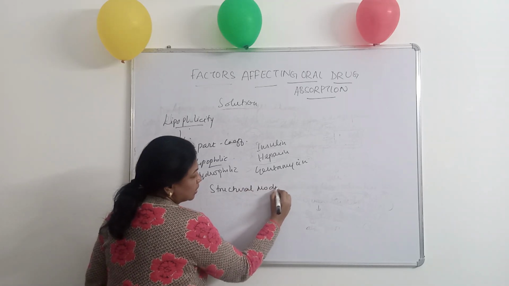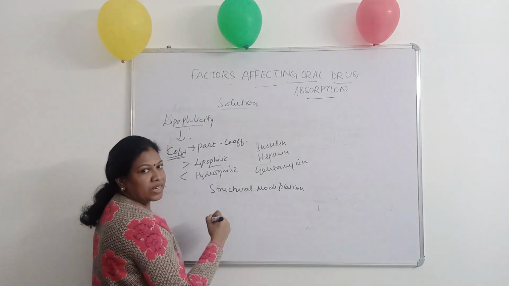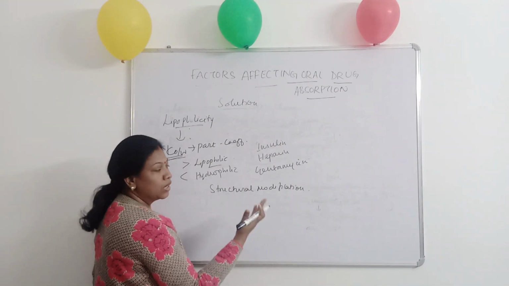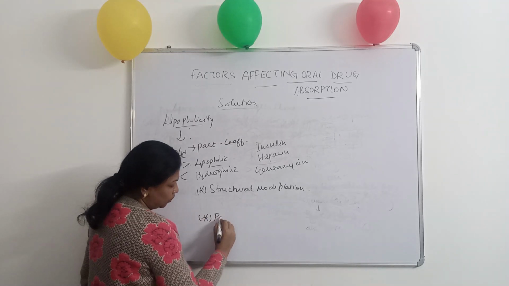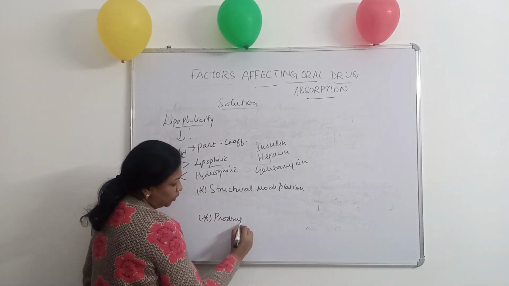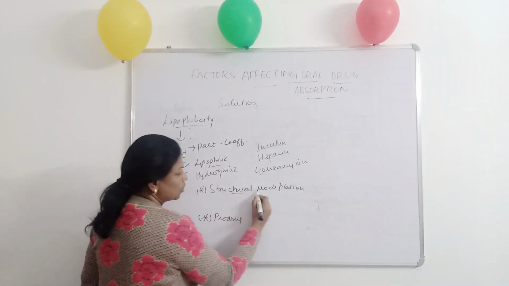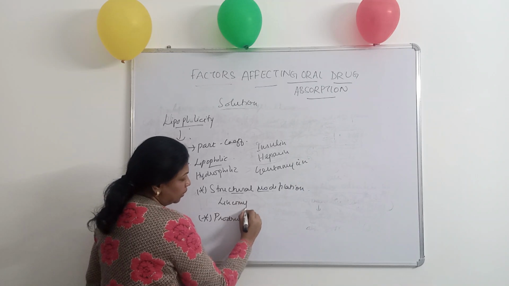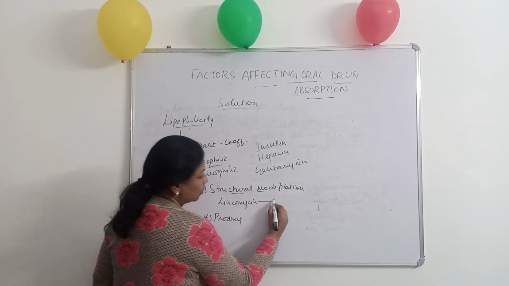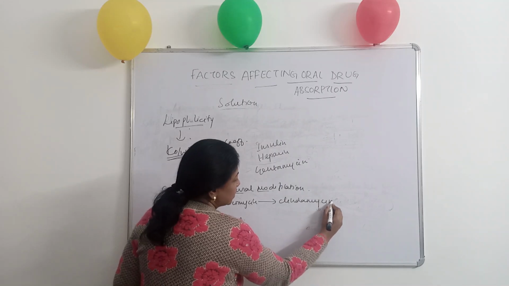That is, the structure which has less lipophilic nature can be converted into a highly lipophilic structure, or otherwise we can go for a prodrug formulation with high lipophilicity. For structural modification, as an example, we have the antibiotic lincomycin that can be converted into clindamycin.